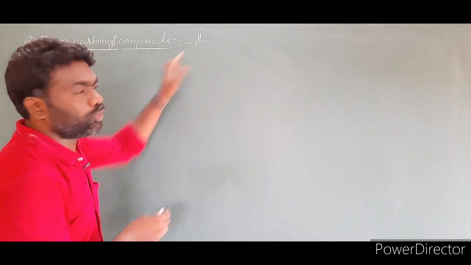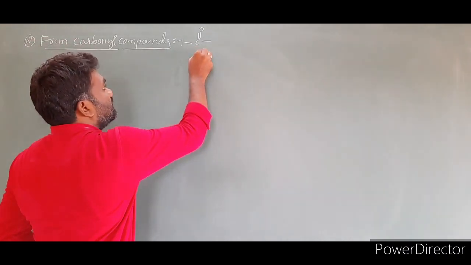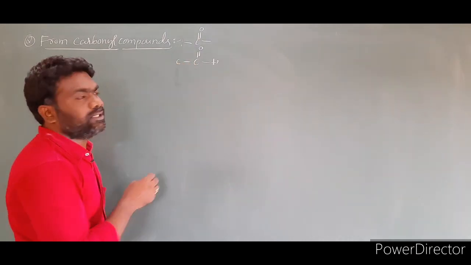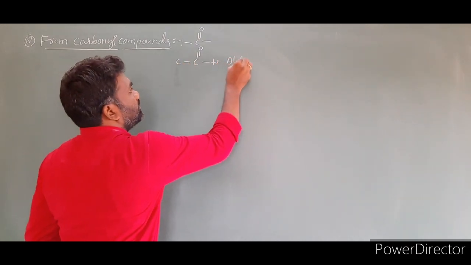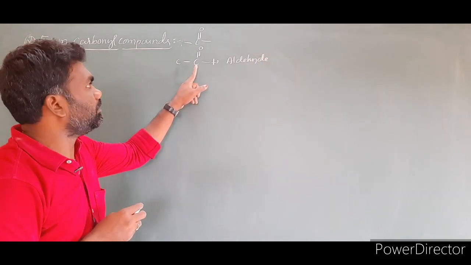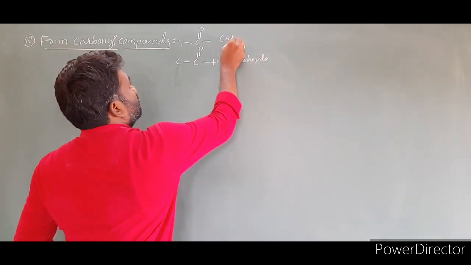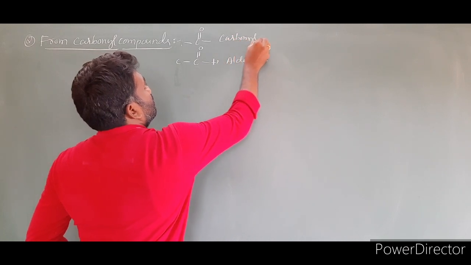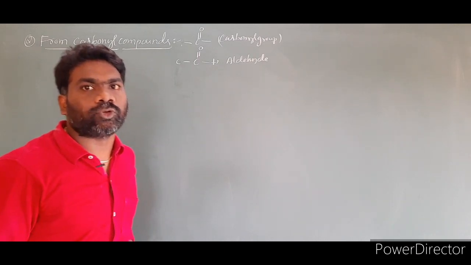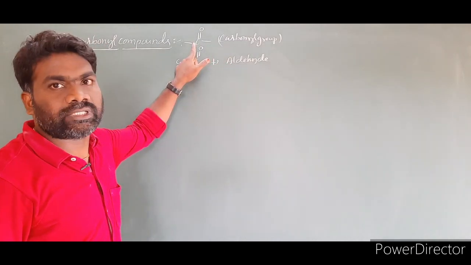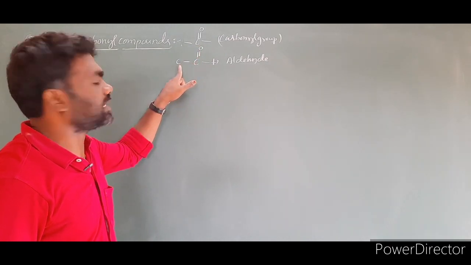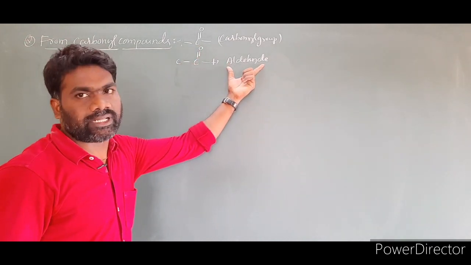To the C=O group, if one side is hydrogen and another side is carbon, we call it an aldehyde.